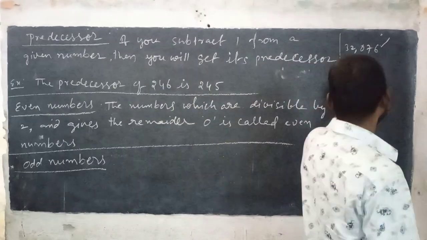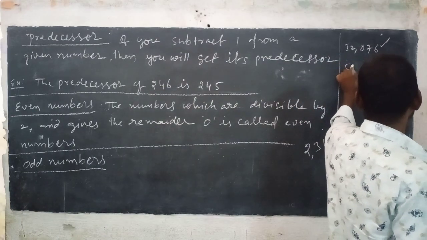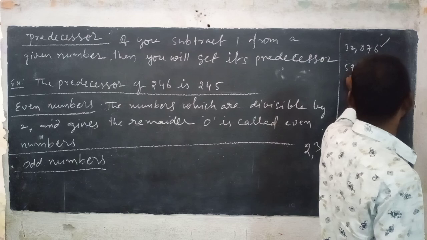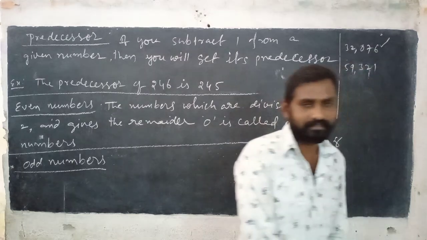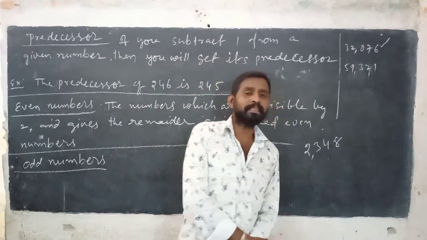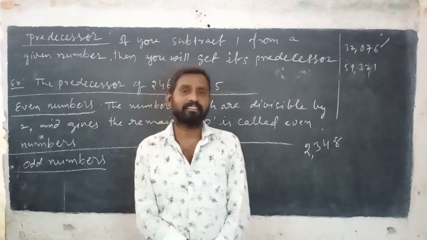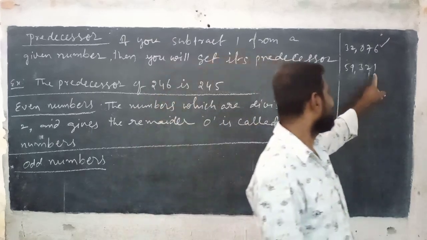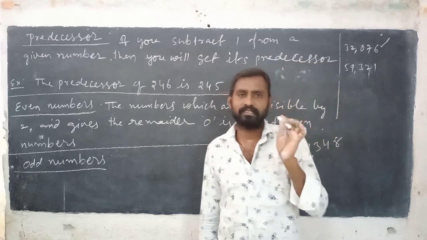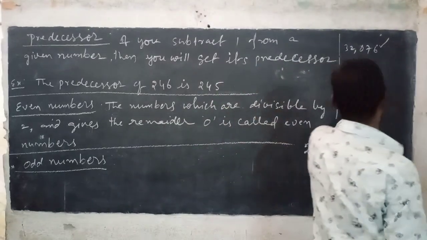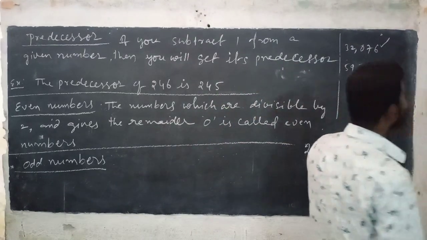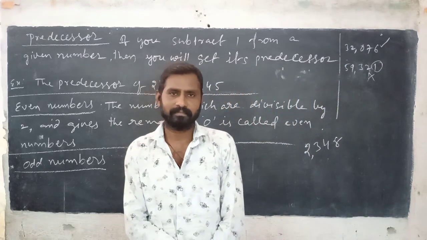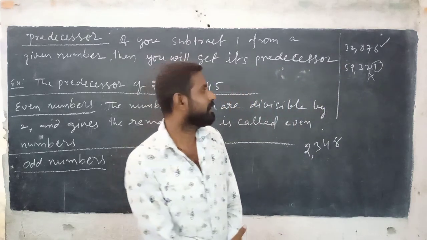So next, 59,321. Is this an even number? No. Its one's place has 1, so it is not an even number. Did you understand? That is the even numbers.